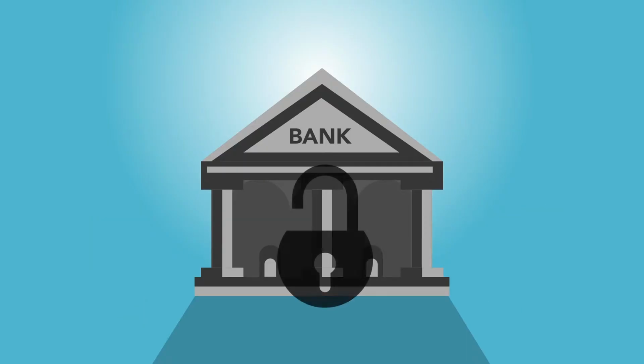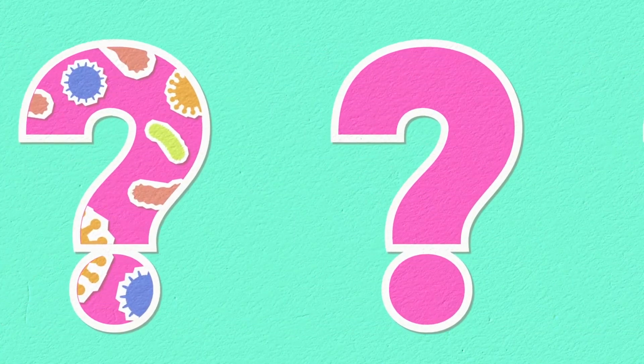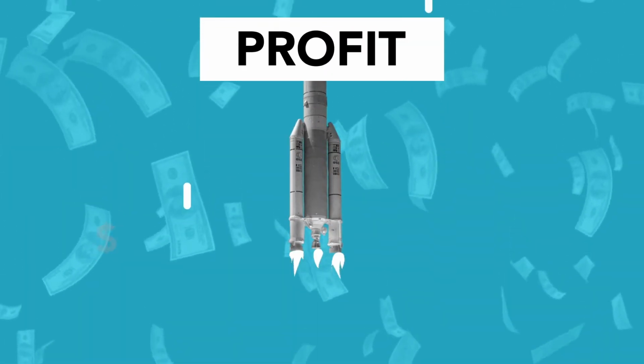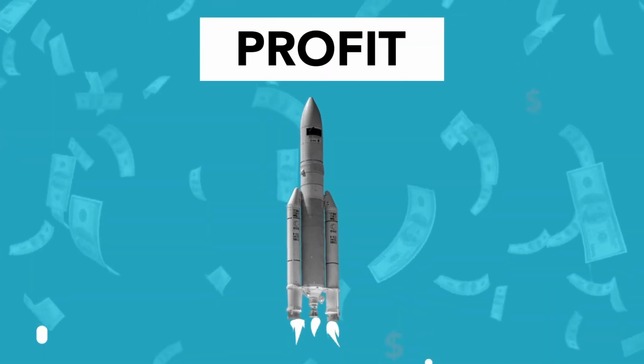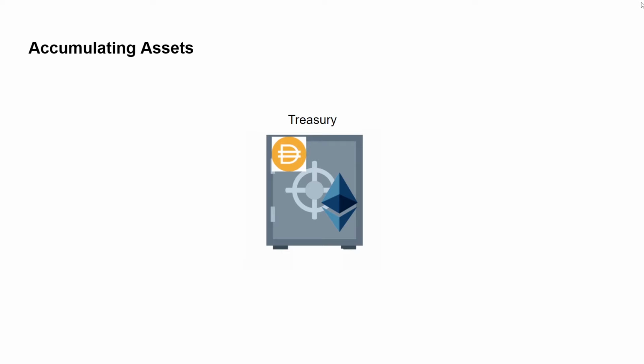The end goal is for OlympusDAO to have created a large supply of OM tokens that is worth something, is stable, and holds its purchasing power. The question is, how does it get there? In the short term, there's a growth phase, which is what is happening currently. Bonders, who are people that participate in bonding, give assets like DAI or Ethereum to the treasury in exchange for discounted OM tokens. The treasury now has stuff that is worth something, and it can be measured in USD. Bonding is one way OlympusDAO accumulates assets.